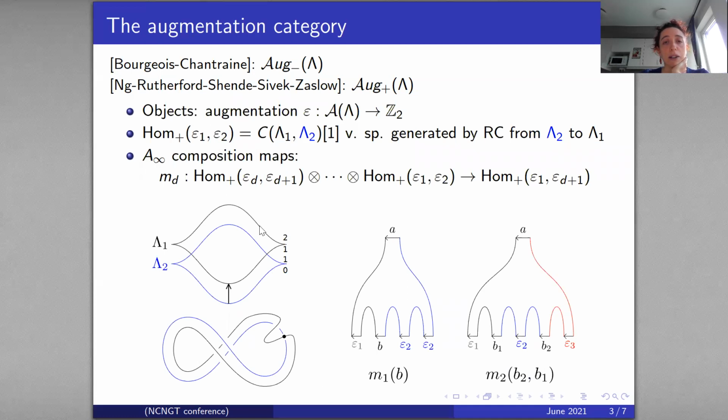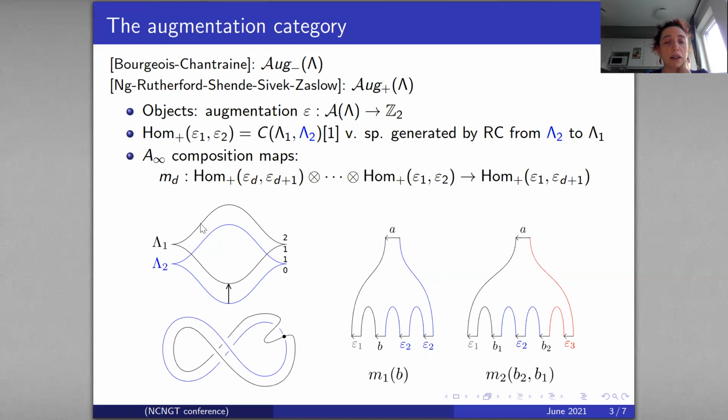Lambda 2 and lambda 1 form a 2-copy of my Legendrian lambda. So if I have my Legendrian lambda, the blue one, I take a 2-copy: lambda 2, which is my Legendrian, and a push-off in the positive Reeb direction, which I call lambda 1. And then this link admits an infinite number of Reeb chords. There is an S1 of Reeb chords here.